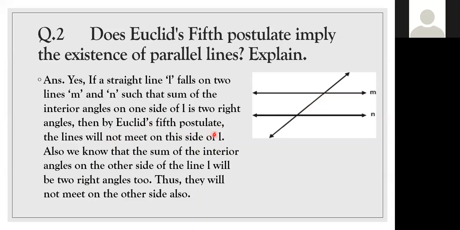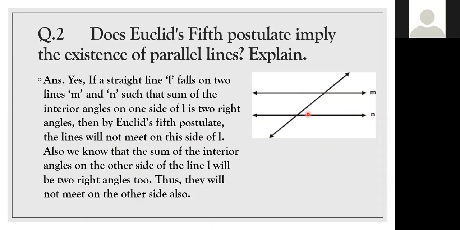Then by Euclid's fifth postulate, the lines will not meet on this side of L. Also, the sum of interior angles on the other side of L will be two right angles, so even towards this side, if we add, it is 180.